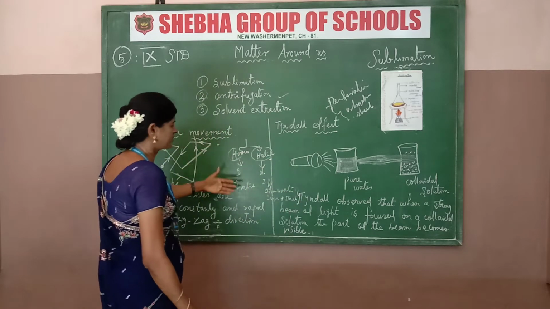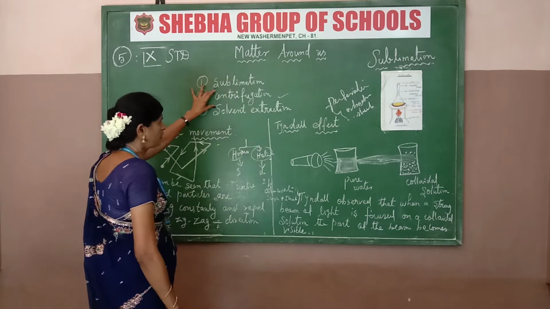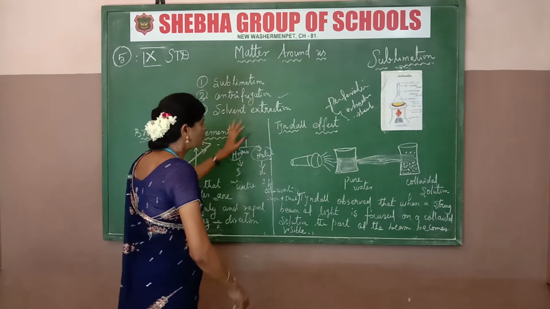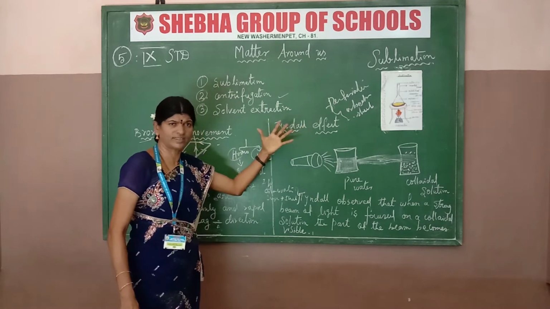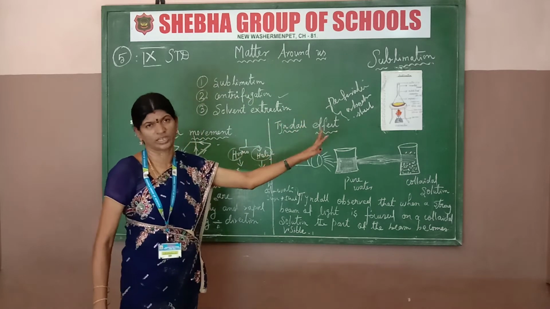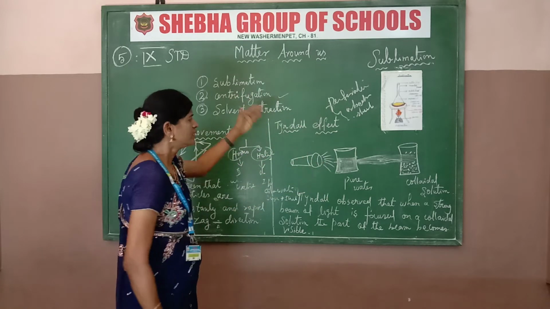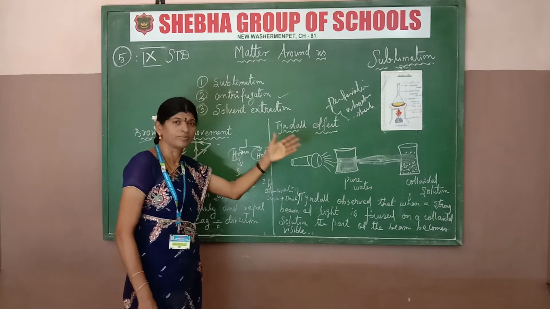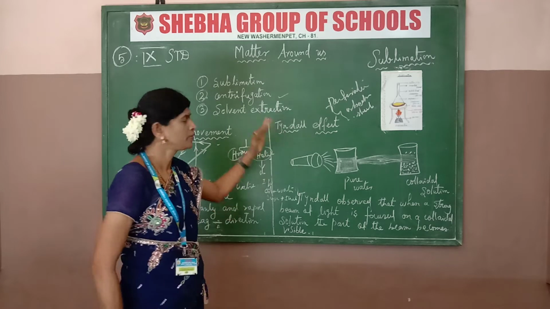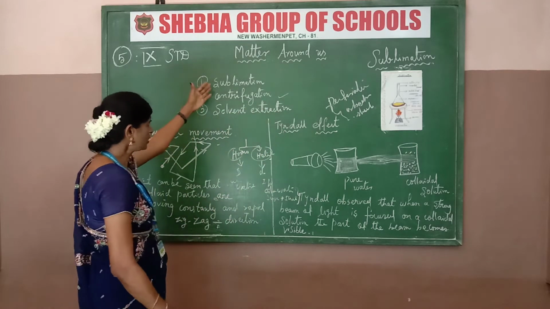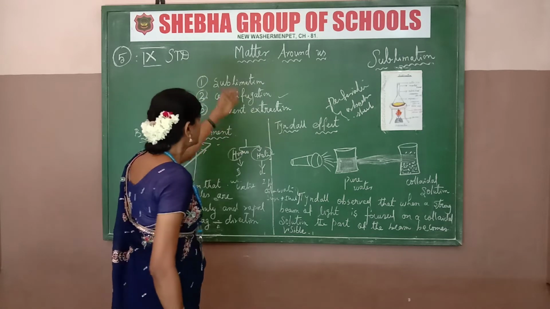Next, the separation methods are sublimation, centrifugation, and solvent extraction. Solid plus solid cannot dissolve; it is an insoluble solution. Solid plus liquid is an immiscible formation. So there are three processes: sublimation, centrifugation, solvent extraction.